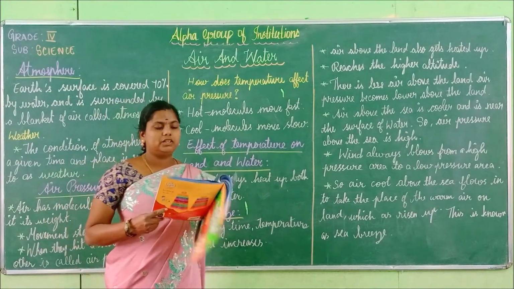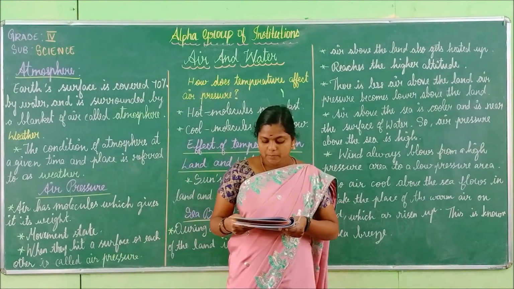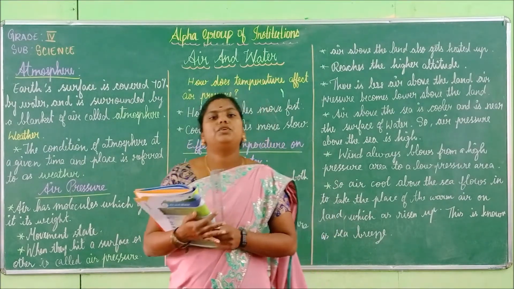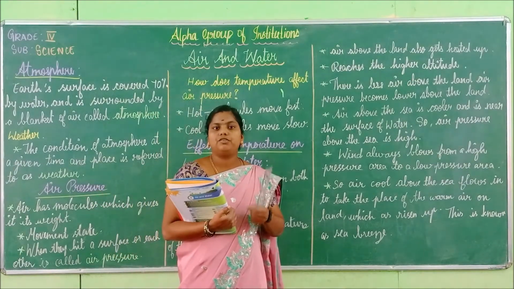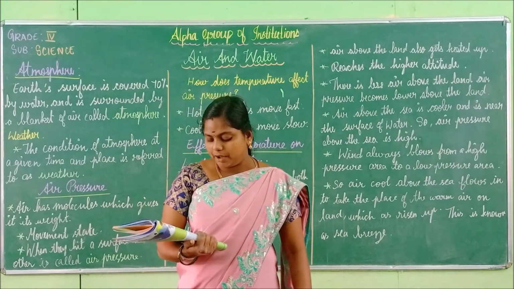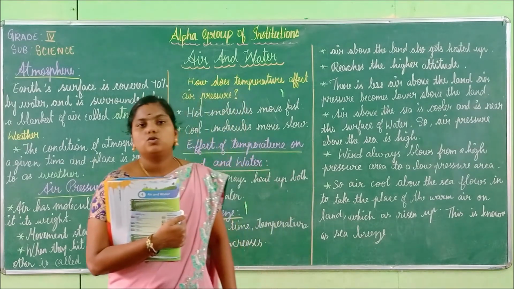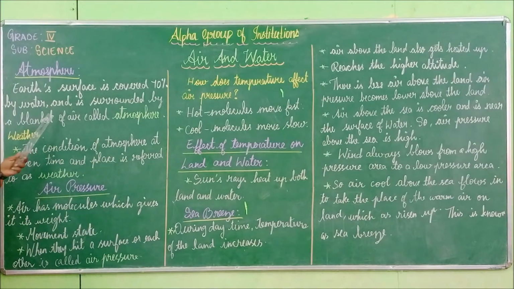Good. Take page number 63. As we all know, Earth is the only planet that has water and oxygen-rich air that supports life. Earth is the only place where we have water and oxygen for breathing. Earth's surface is 70% covered by water and is surrounded by a blanket of air called the atmosphere.